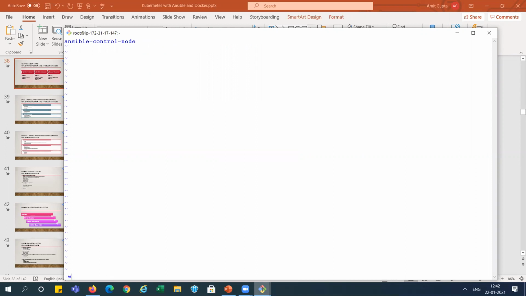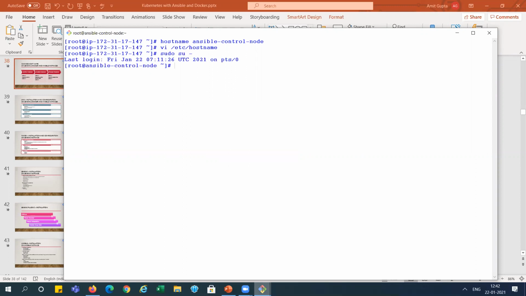I'm saving it, right? You can see this is showing Ansible control node, right? So we have created and updated two systems.